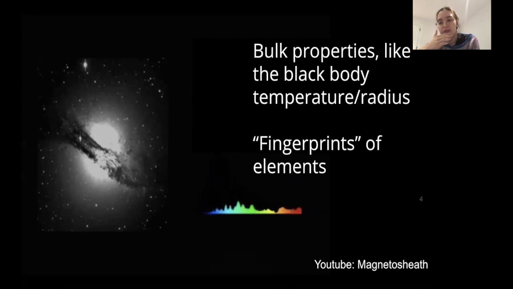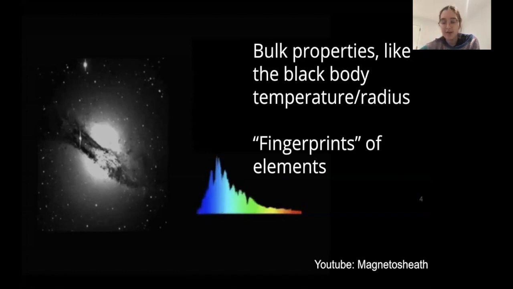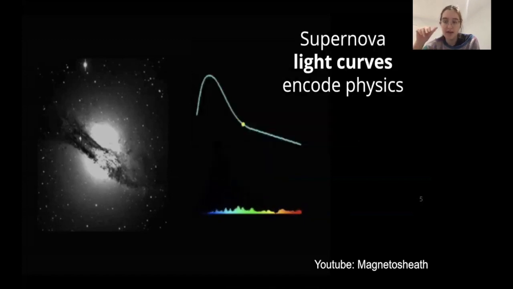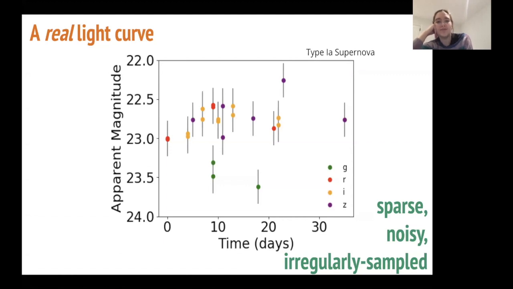So we ideally want to do both to loosely classify into the underlying physics. But because it's so expensive, what we actually end up doing is we take broadband filters and convolve over this spectrum. Instead we get something called a light curve, which plots as a function of time the integral of part of this spectral energy distribution. They have roughly this shape that I'm highlighting: they get brighter and dimmer and they change colors. We're going to use those inexpensive light curves to understand the underlying physics, or at least get a snapshot via classification problems. The reality is not that pretty.